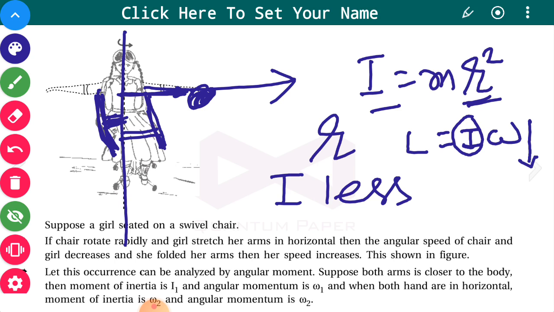So to keep L the same as it was earlier, ω has to increase. And that happens in our day-to-day life in practice.